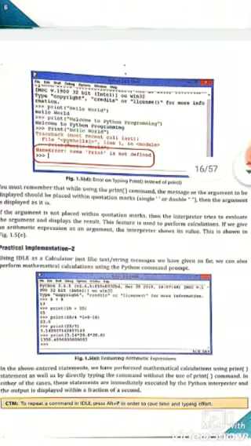If the argument is not placed within quotes, then the interpreter tries to evaluate the argument and display the result. This feature is used to perform calculations. If we give an arithmetic expression as an argument, the interpreter shows its value. This is shown in figure 1.5e.